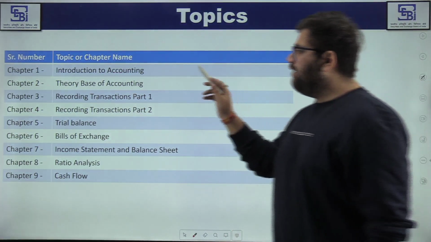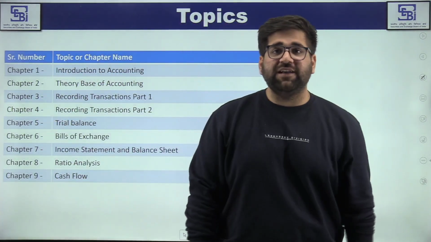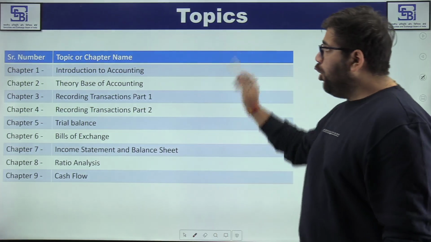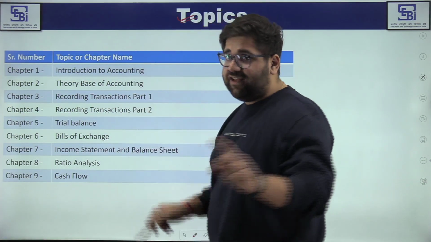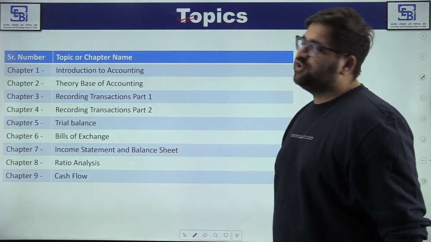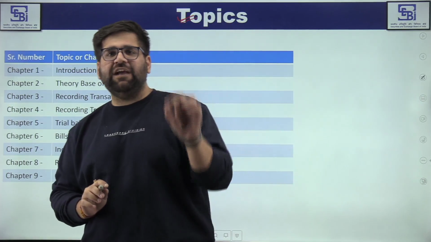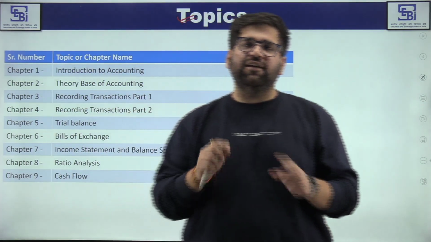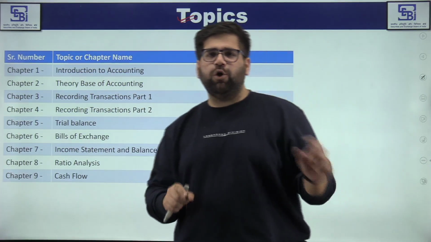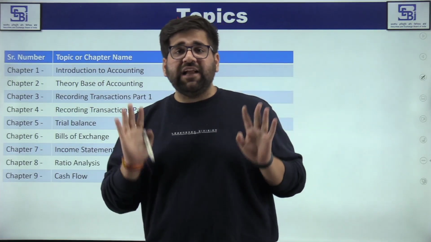For example, I have given you a list of 9 chapters on this slide, and you will also see some additional chapters on the next slide. Talking about this slide, chapter number 1, or the topic which you have to study for SEBI Grade A, is introduction to accounting. A very basic, I would say cakewalk, chapter. You will just have to understand what accounting means, and what the objectives, need and importance of accounting are. Hardly a 2-hour chapter if you are studying in a dedicated manner.